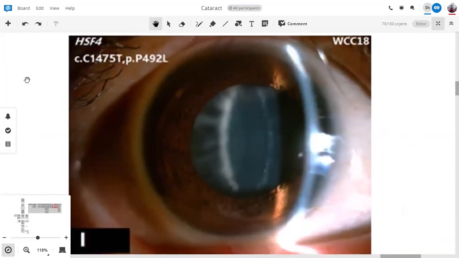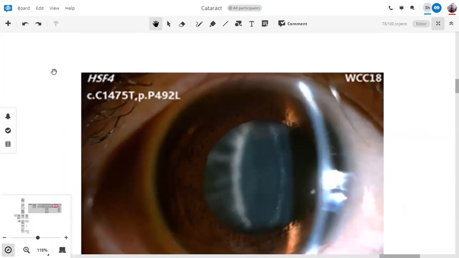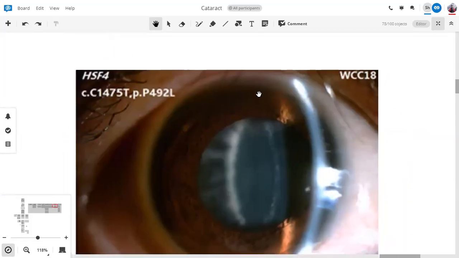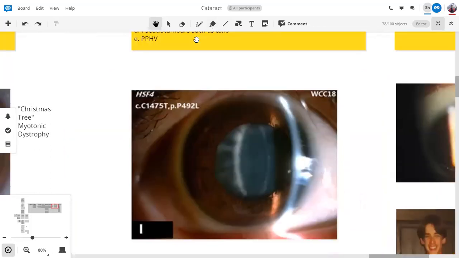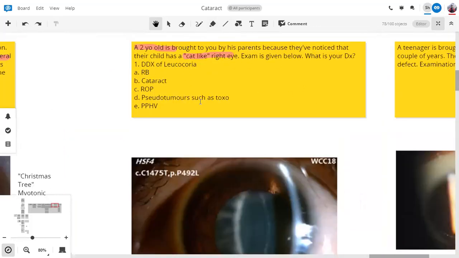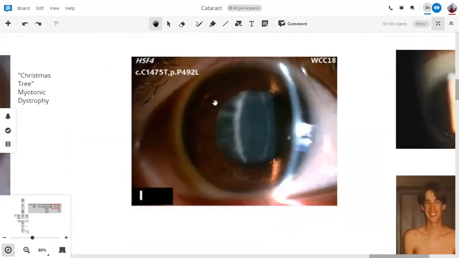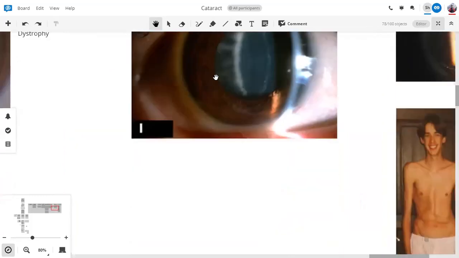Which cataract does this look like to you? There's a name. This is a zonular cataract. Okay? Because zonules are radiating from the center. So whenever you have a patient who has a congenital cataract, there are two important congenital cataracts for us.